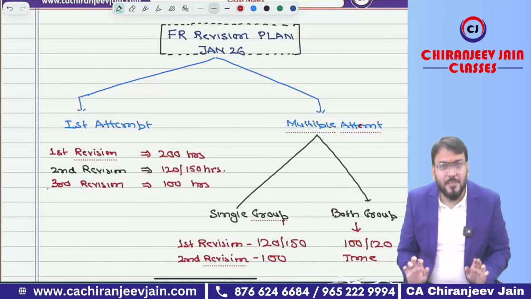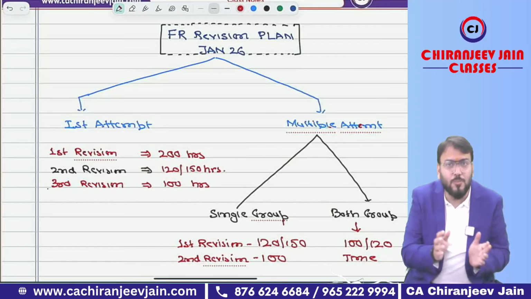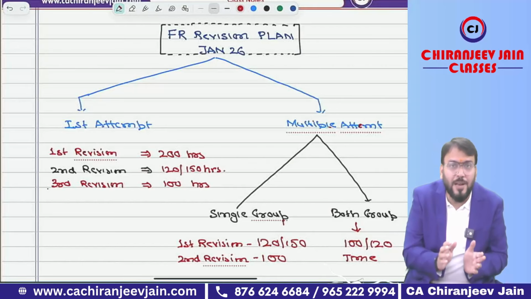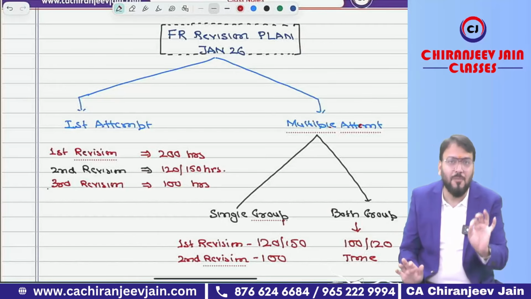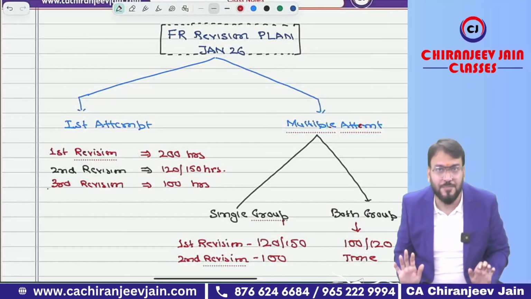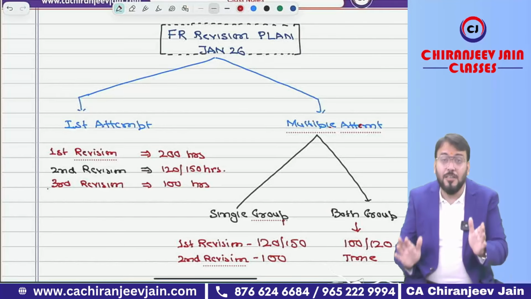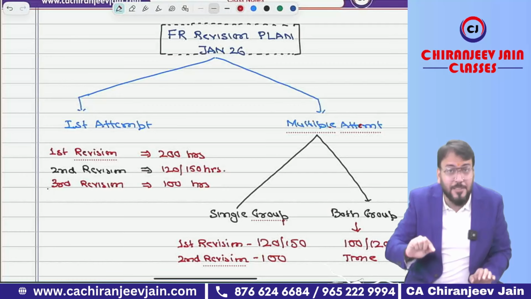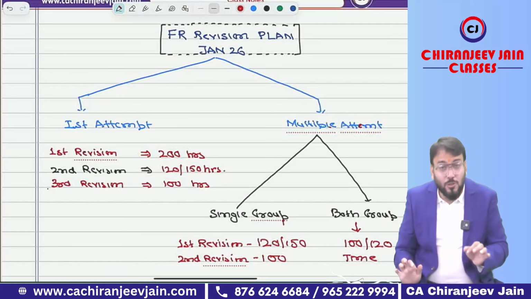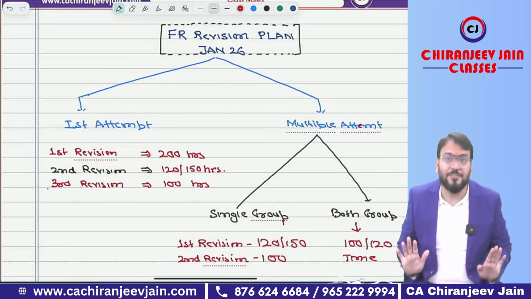Second revision, depending upon whether you are writing single group or both groups, it can be 120 to 150 hours, minimum 120, maximum 150 hours. Got this point? Third revision, at least 100 hours should be given. Let me clarify, these 3 revisions are apart from the last revision. Don't include the last revision in this case.